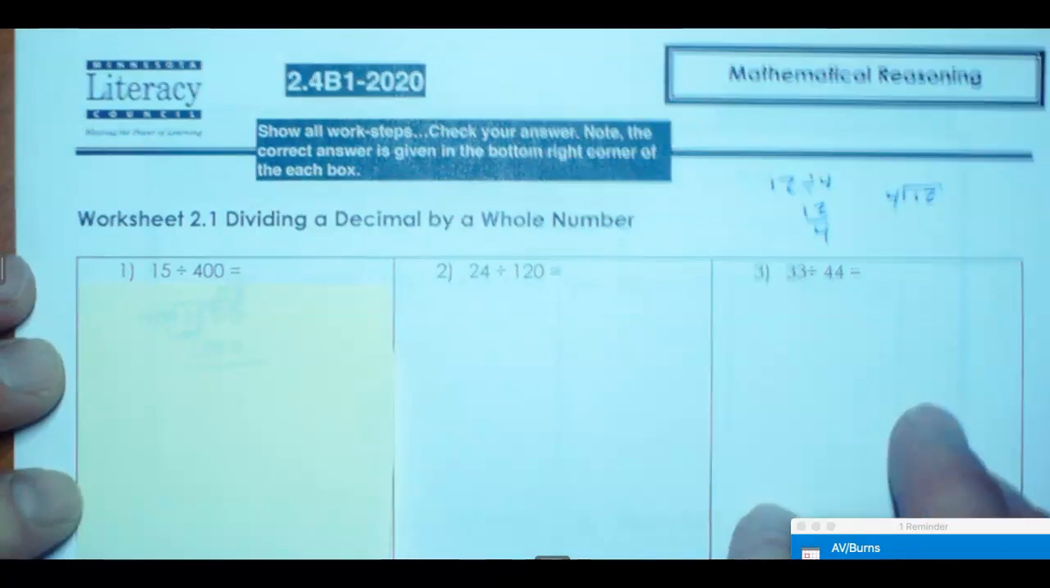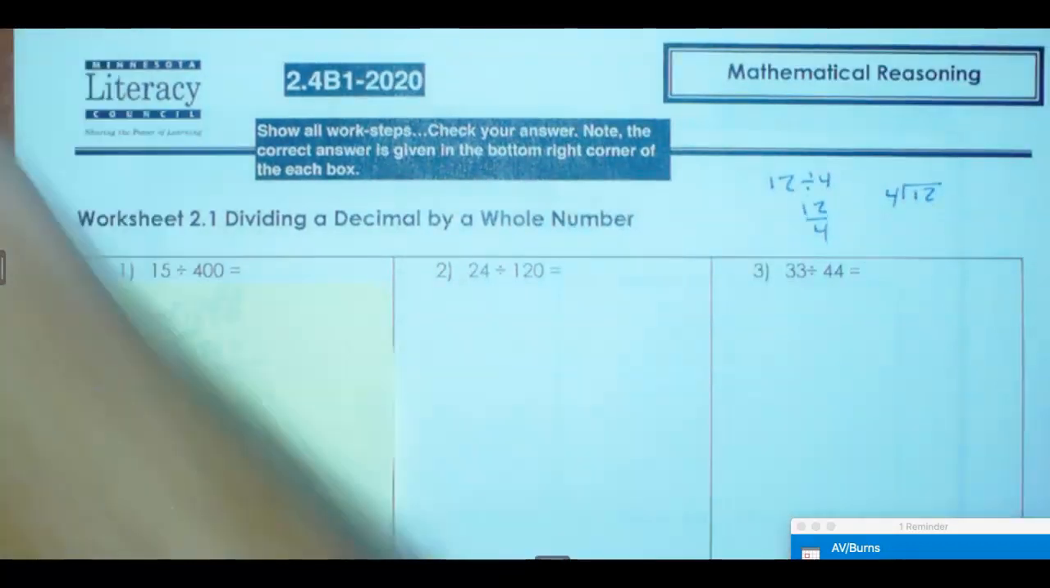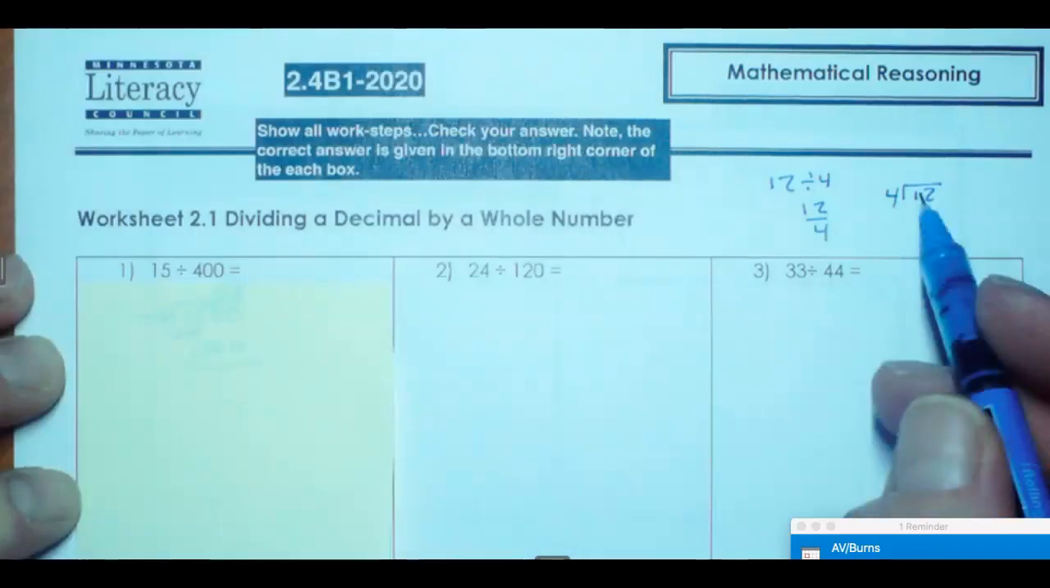Hello, we're going to go through 2.4b1-2020. This is our division sheet of decimals.